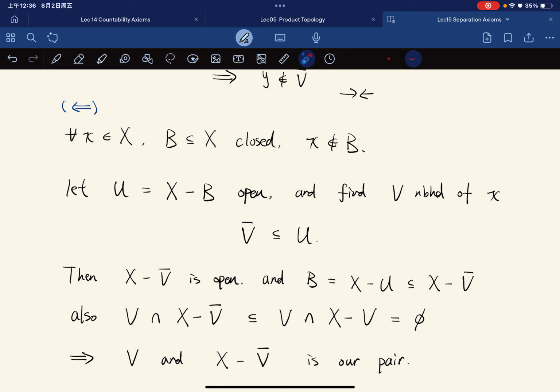What we're going to do now is use that V bar is closed, so its complement is open.